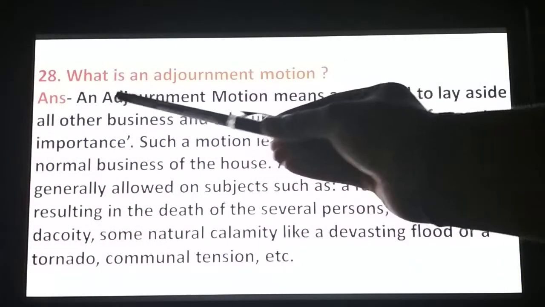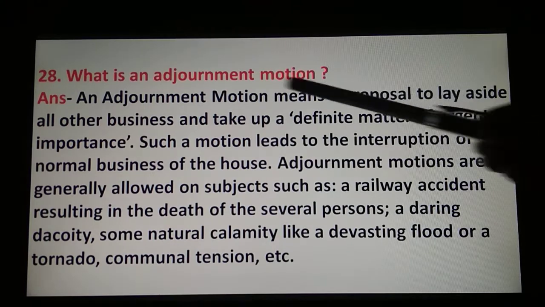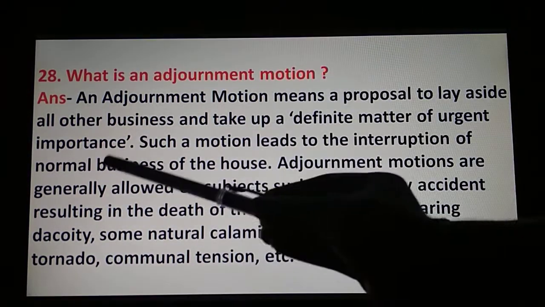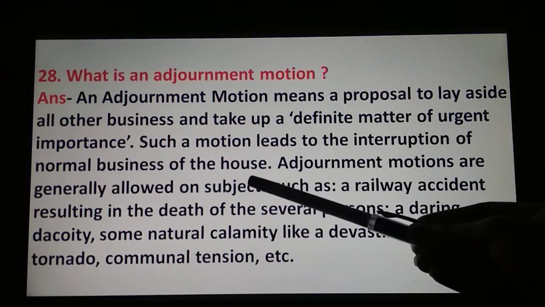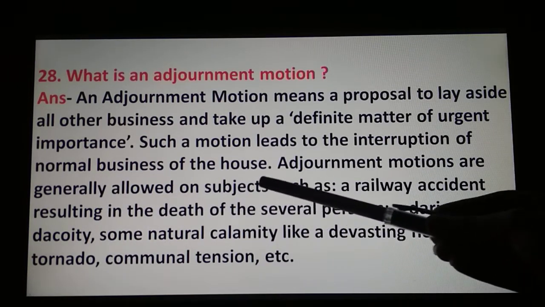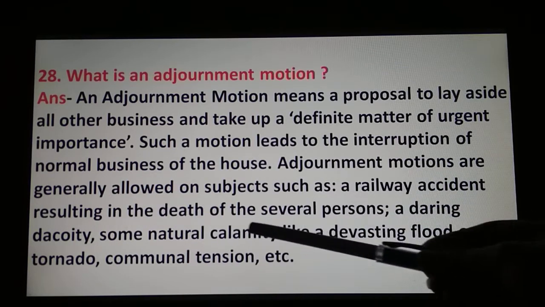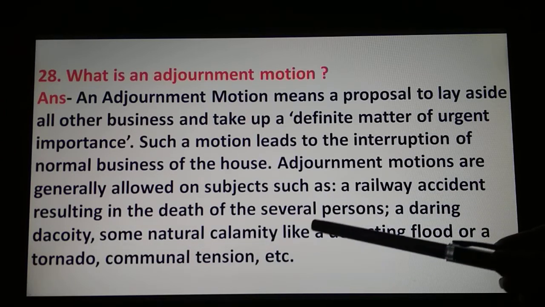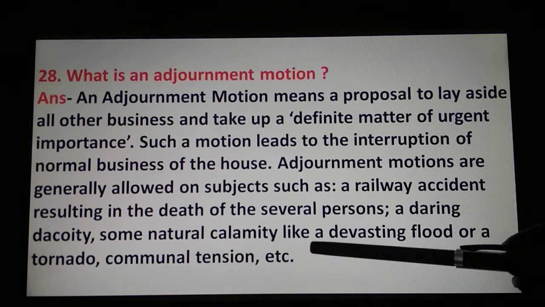Then 28th question is, what is an adjournment motion? An adjournment motion means a proposal to lay aside all other business and take up a definite matter of urgent importance. Such a motion leads to the interruption of normal business of the House. Adjournment motions are generally allowed on subjects such as a railway accident resulting in the death of several persons, a daring dacoity, some natural calamity like a devastating flood or a tornado, communal tension, etc.